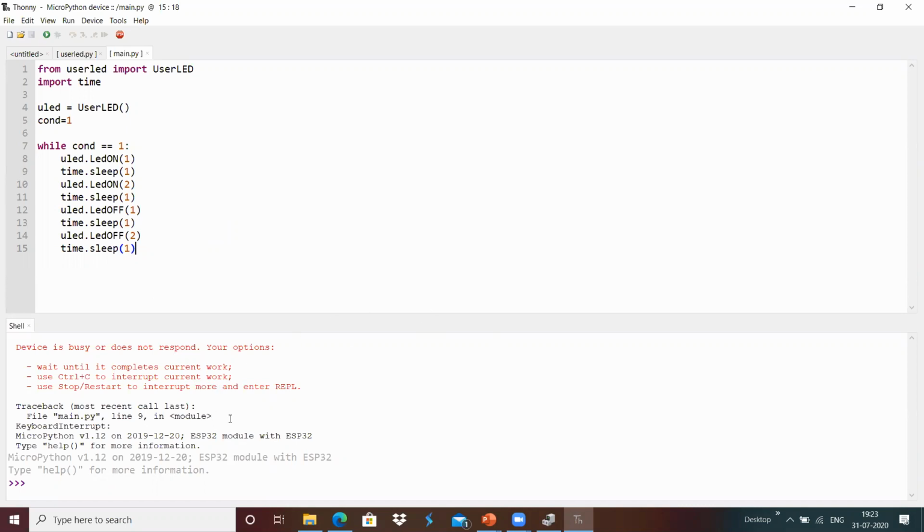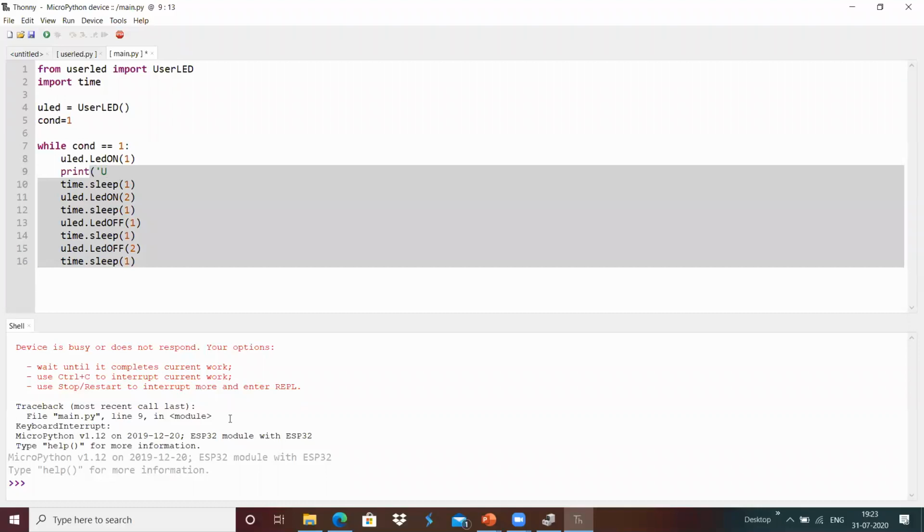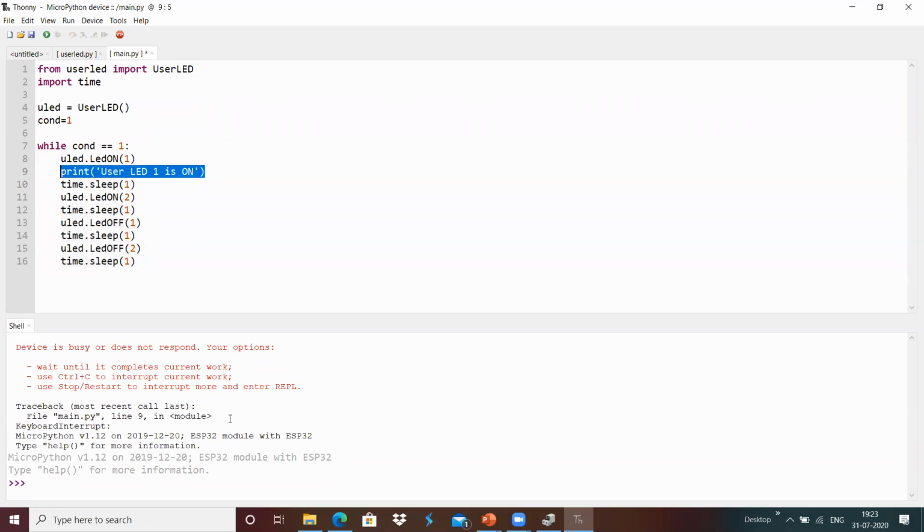For example, I'm going to put something over here: print "user LED 1 is on". In the same way, I'm going to use "user LED 2 is on", and "user LED 1 is off".